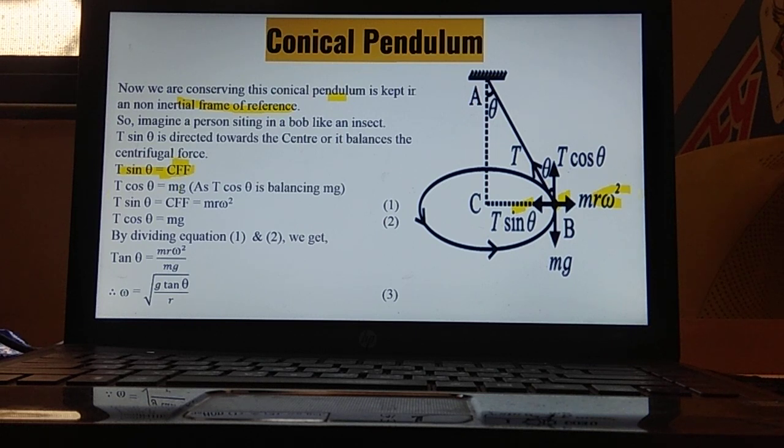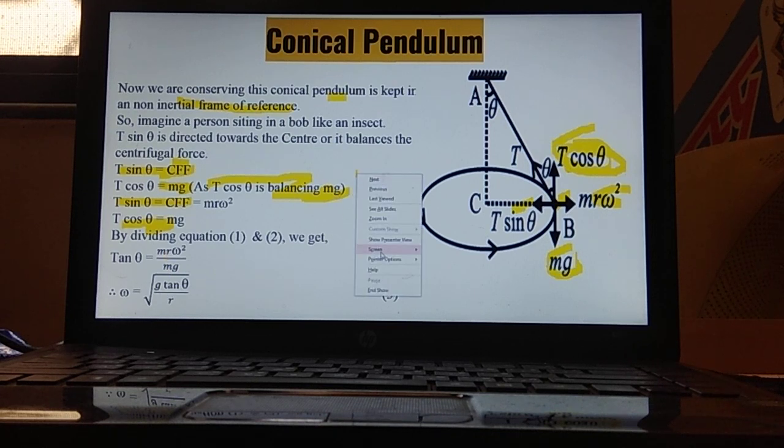Again, T cos theta is trying to balance the weight of this bob. So T cos theta can be written as mg. Again, T sin theta is equal to CFF, that is m r omega square. Now if we divide equation 1 by equation 2, what will happen? M and M will get cancelled. So ultimately, if we try to prove it, wait, I will show how we are getting this formula over here.